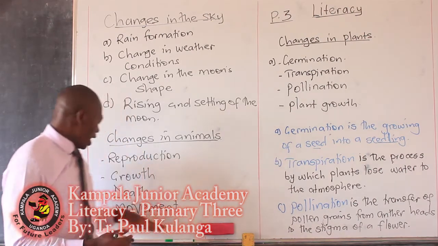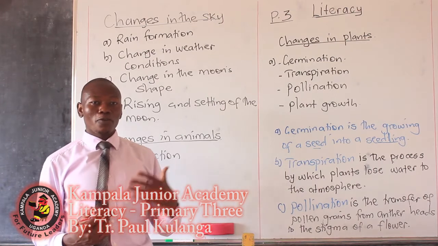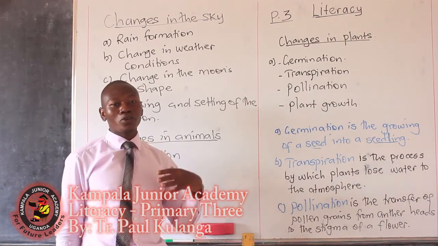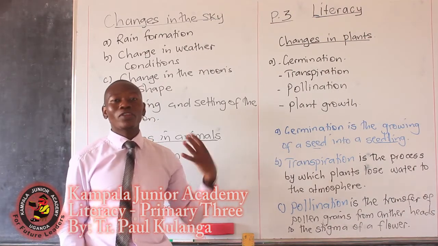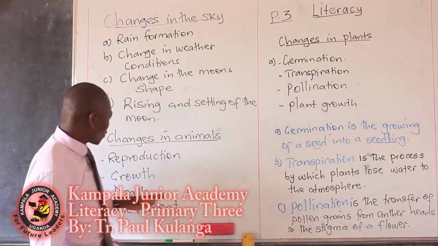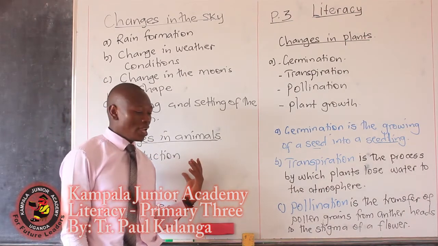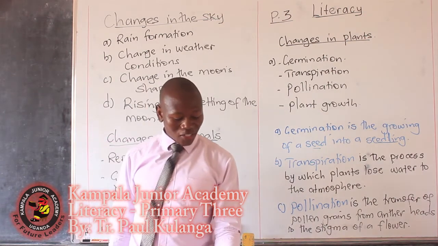Death. Death is a stage whereby one loses breath and you cannot come back to life again. How about movement? Movement means taking steps from one point to another. You move from your home to school. You move from home maybe to the market. We call that what? Movement. And so all these are natural changes which take place in animals.